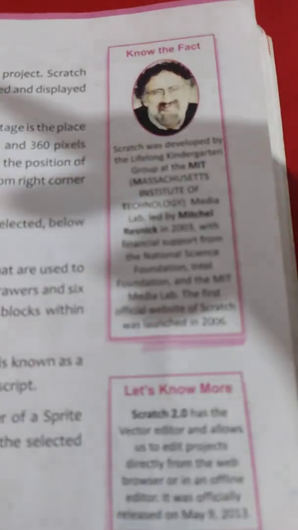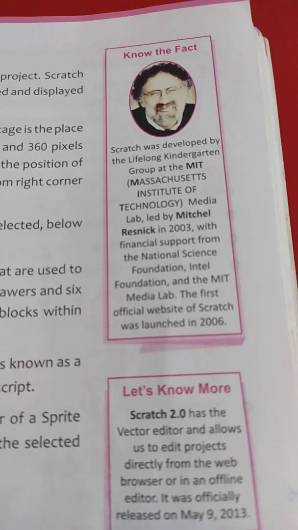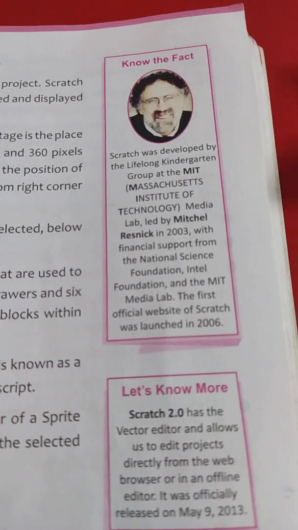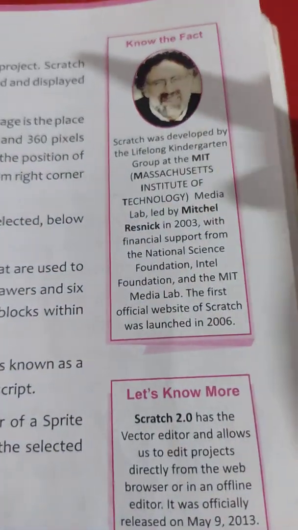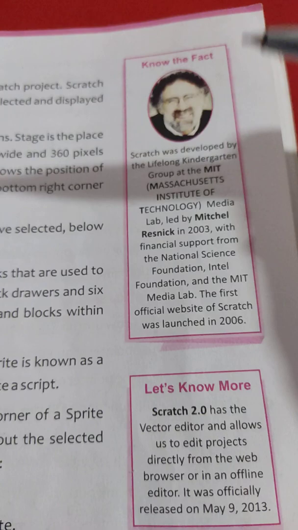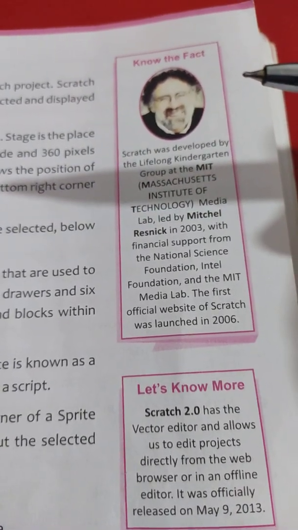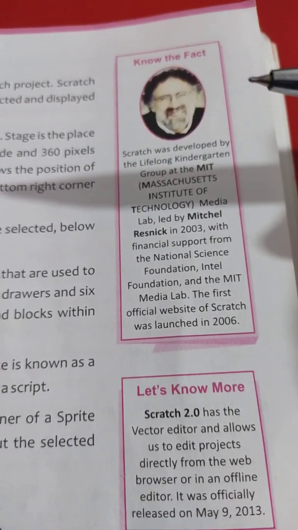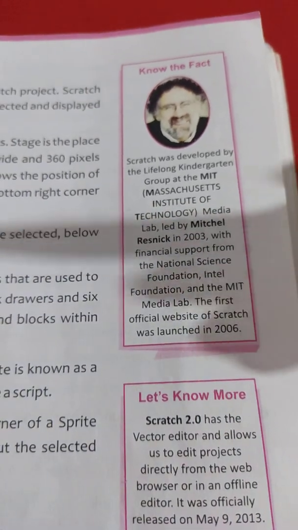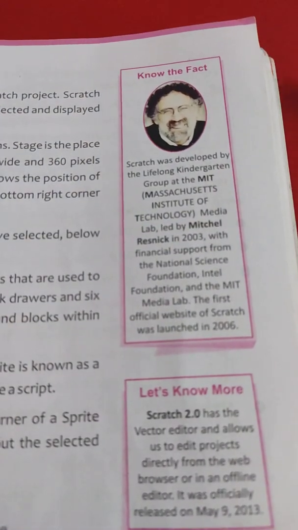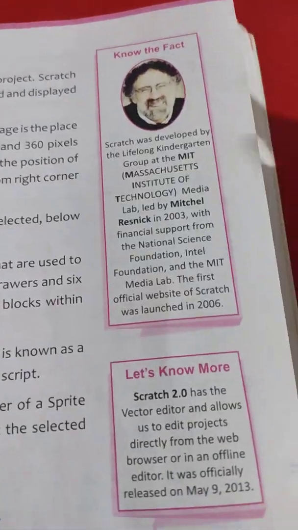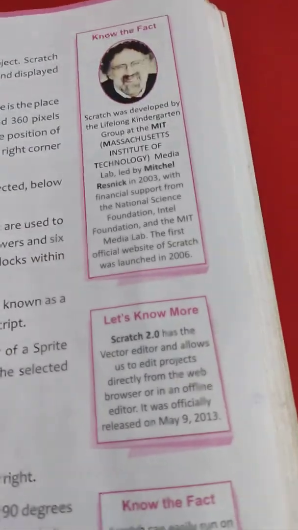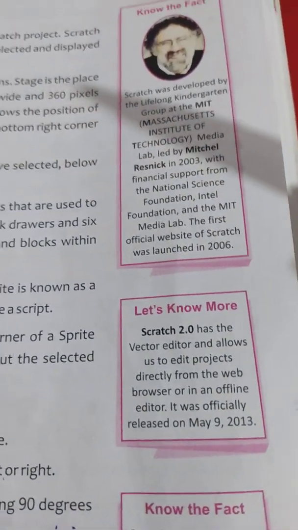As Scratch grew, the website was made larger and various versions of Scratch were available: Scratch 1.1, 1.2, 1.3 and 1.4. Scratch was made with the intention to teach kids how to code, and it was a simple and easy language.